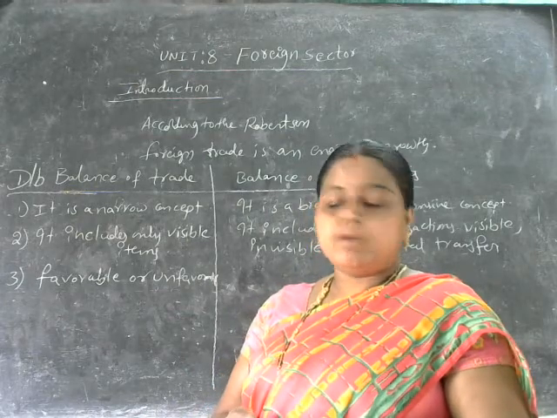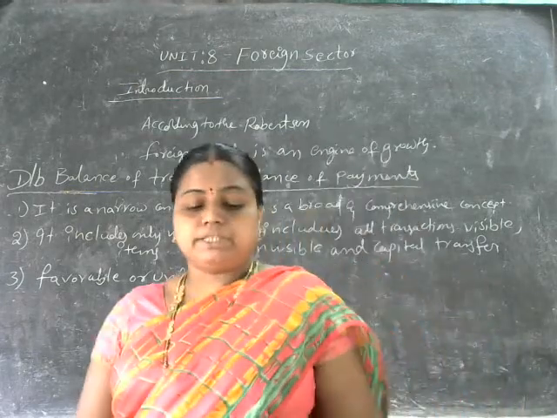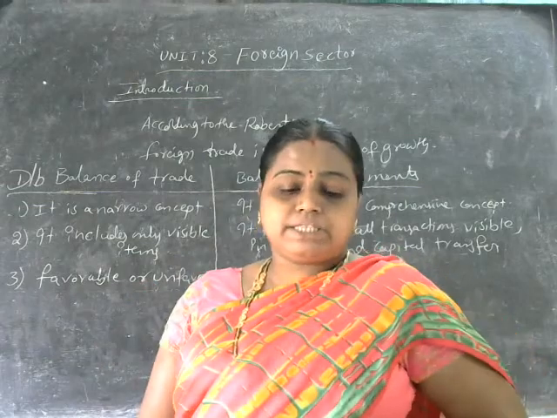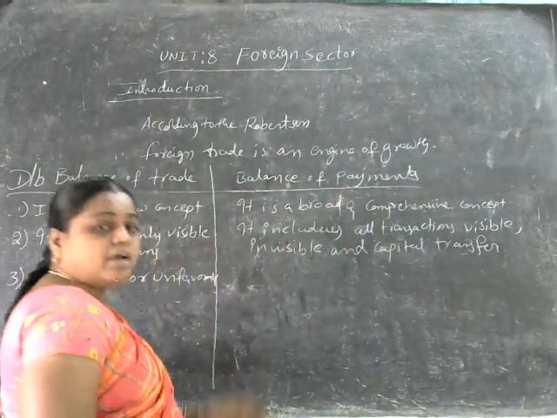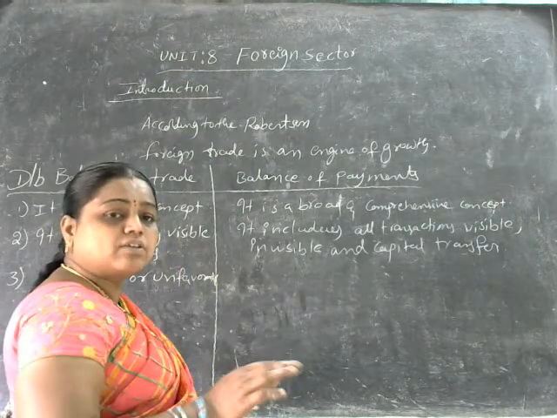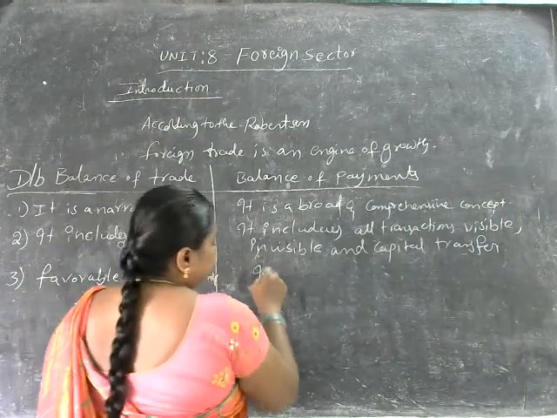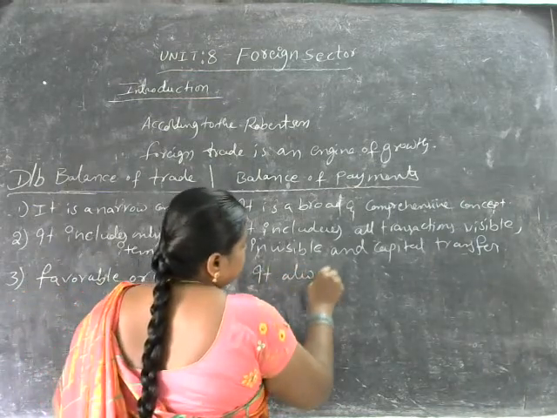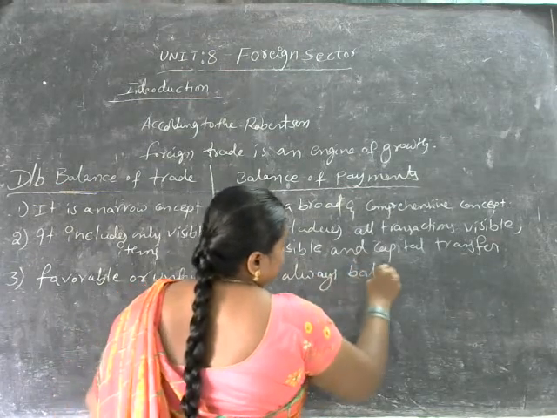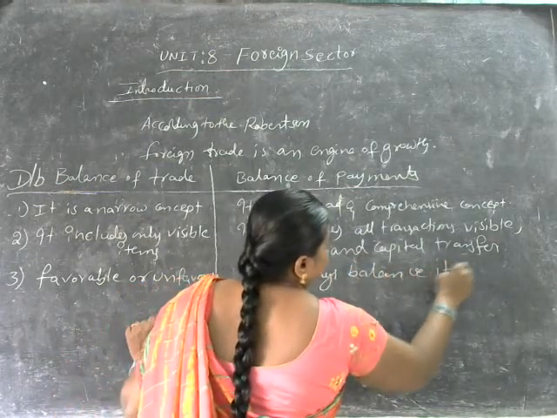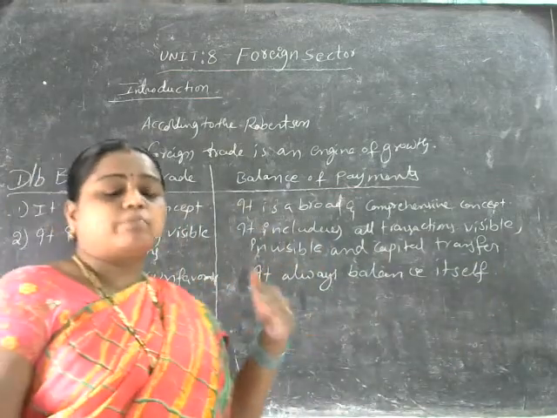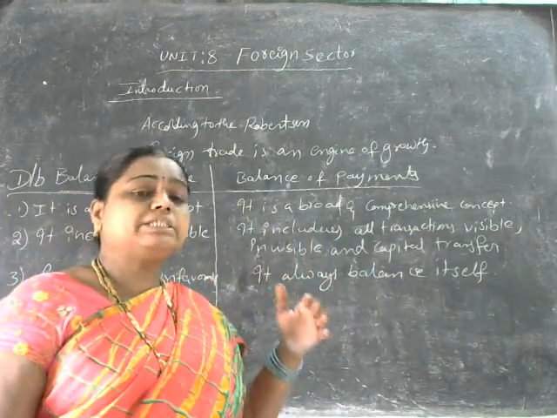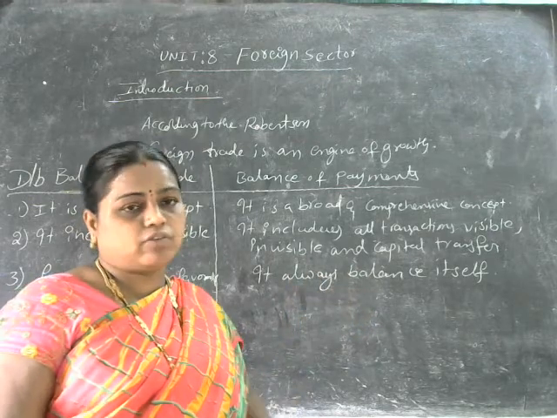But balance of payments is always balancing itself here. అంటే ఏంటి, రెండు ఈక్వల్ చేస్తుంది, ఆల్వేస్ ఈక్వల్ గా చేస్తుంది. It always balances itself, means goods and services both are going to be equalizing here.